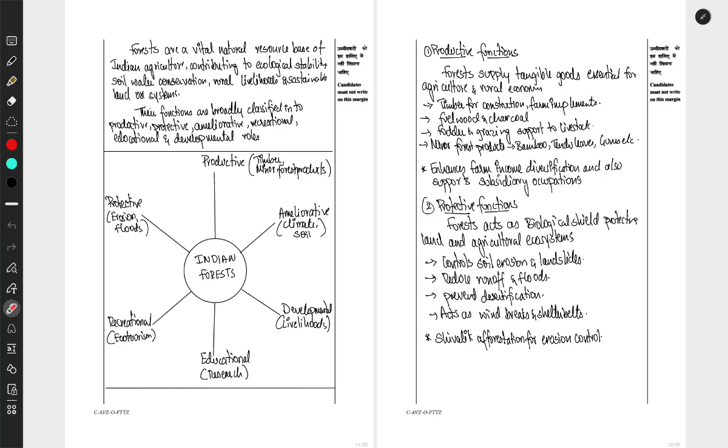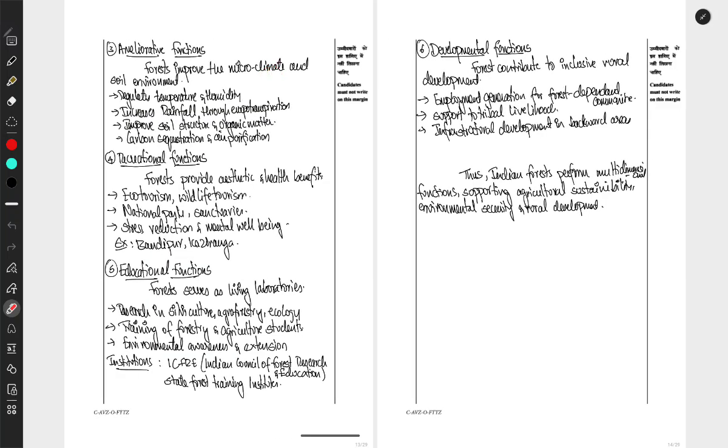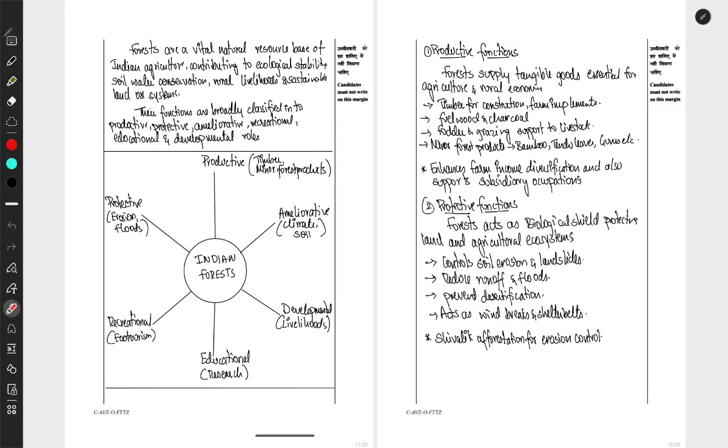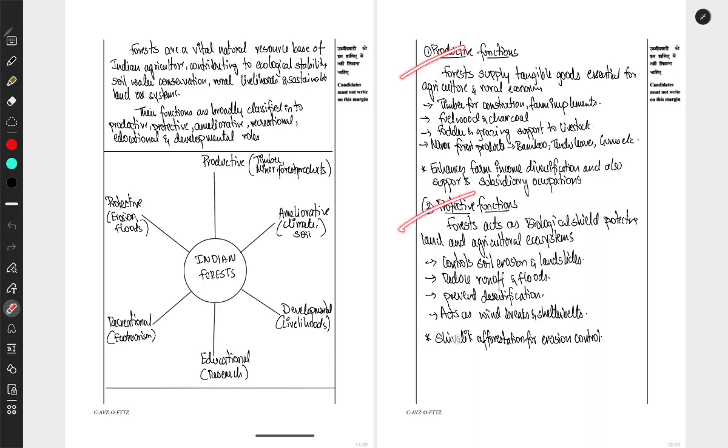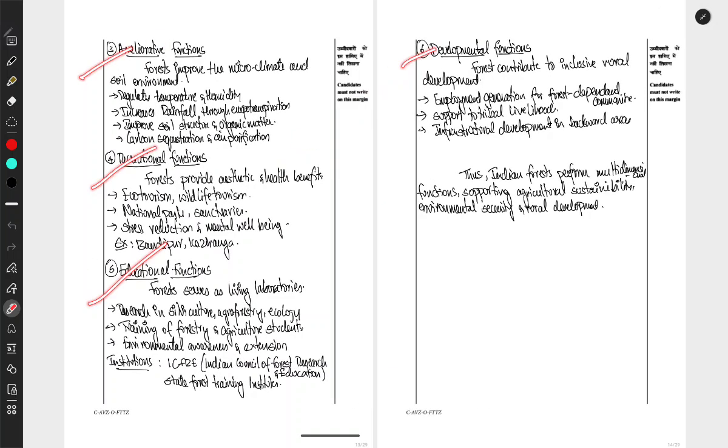This is one of the simplest answers, which includes a basic definition, a diagram, productive, protective, ameliorative, recreational, educational and developmental functions, and a conclusion. Whenever the evaluator evaluates the question, he just goes vertically. So always try to give a very to-the-point answer, and always describe briefly.